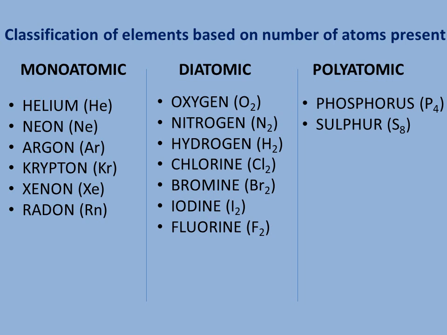Now polyatomic: phosphorus P4, sulfur S8. These are the examples of polyatomic, meaning more than two atoms are present. In phosphorus, four atoms combine to form P4. Eight atoms of sulfur form S8. So these are polyatomic elements. Hence, we have classified elements based on number of atoms present.